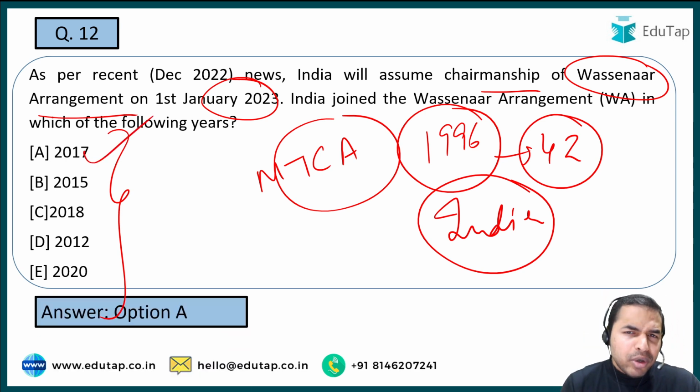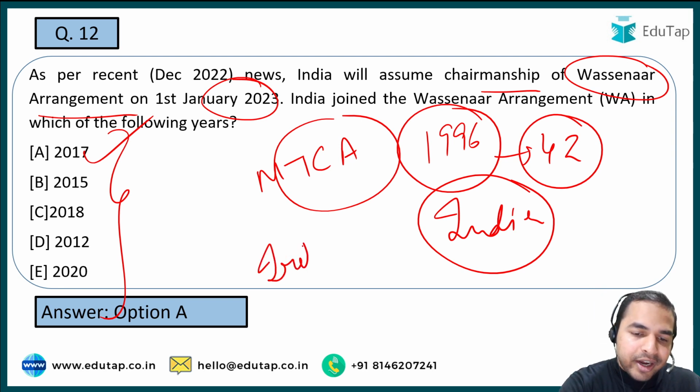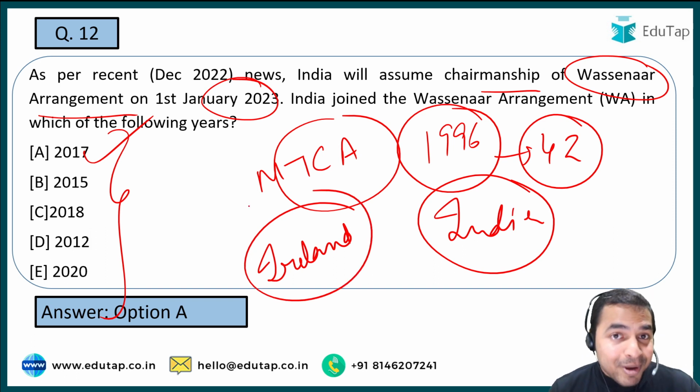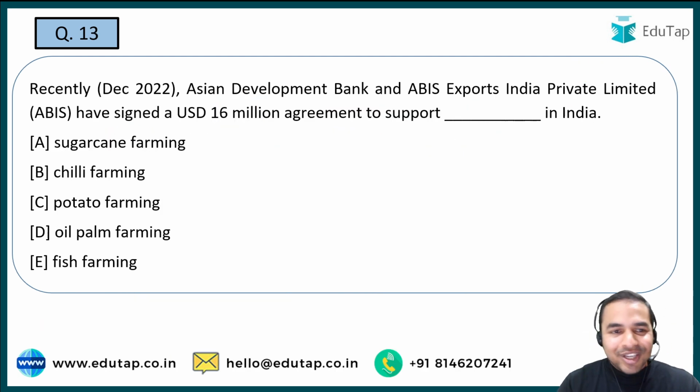And as we have discussed कि India chairmanship लेगा on 1st January 2023. So what is the name of that country जिसके पास ये chairmanship at present है? That is basically Ireland. So guys, that's how you're really required to remember what exactly are the different details about that news article that you must remember from the exam point of view. Let's move on to the next question.